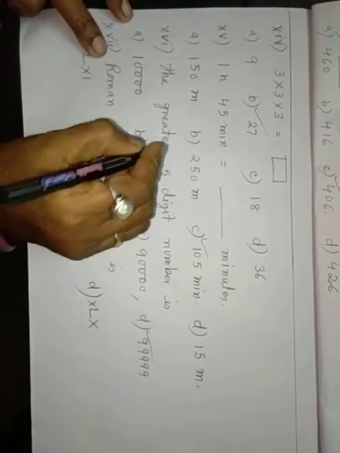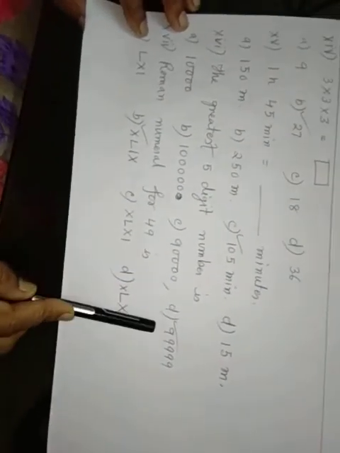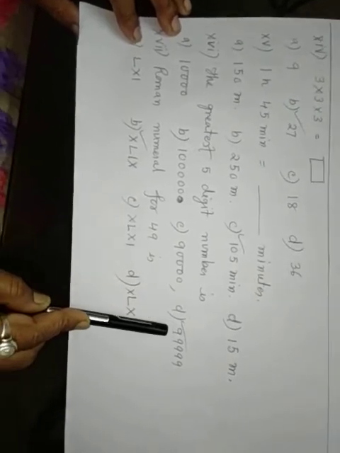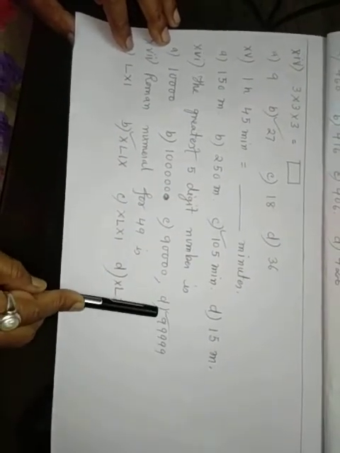The greatest 5-digit number. Greatest 1-digit number is 9. So the greatest 5-digit number is 99,999. This will be 1 2 3 4 5 digits, all 9.